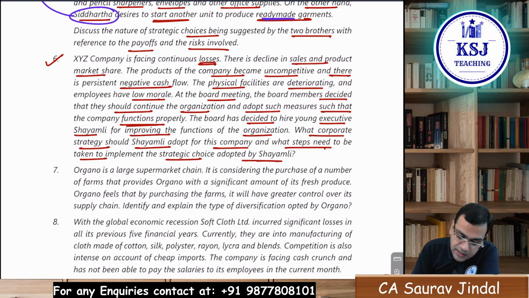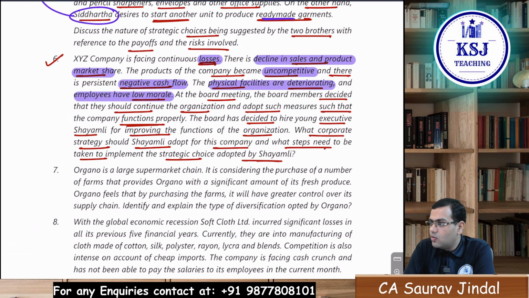The key words here are: the company is into losses, declining sales and product market share, uncompetitive, negative cash flows, physical facilities are deteriorating, employees have low morale. All these represent that their product is at the declining stage of the PLC. These keywords that I have highlighted here represent the declining stage of the product of the